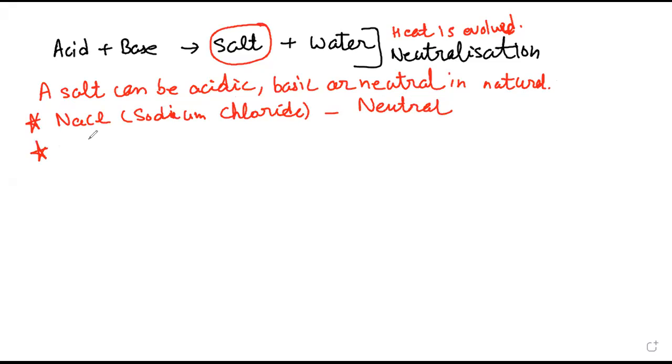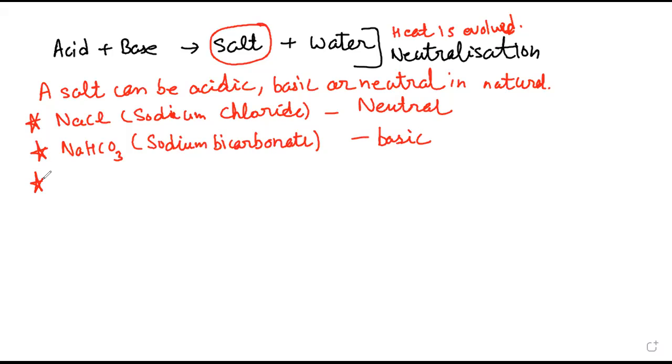On the other side, sodium bicarbonate, NaHCO3, is basic.